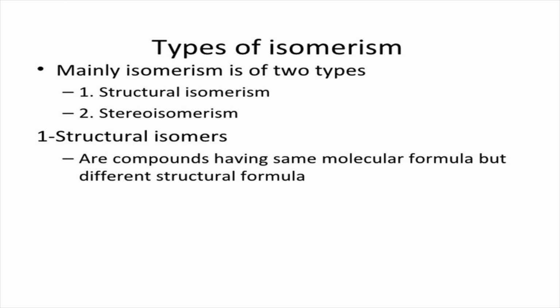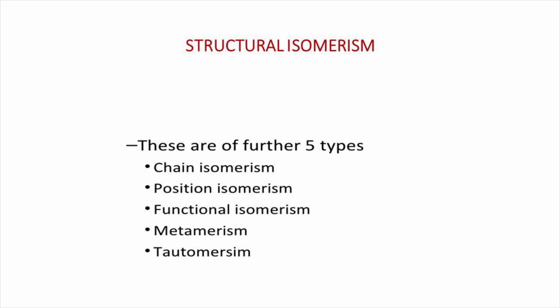Isomers which differ in the way their atoms are connected within their molecule, and thus have different structures, are called structural isomers, and the phenomenon is called structural isomerism. There are several kinds of structural isomerism, which are classified into mainly 5 types. These are chain isomerism, position isomerism, functional isomerism, metamerism, and tautomerism.